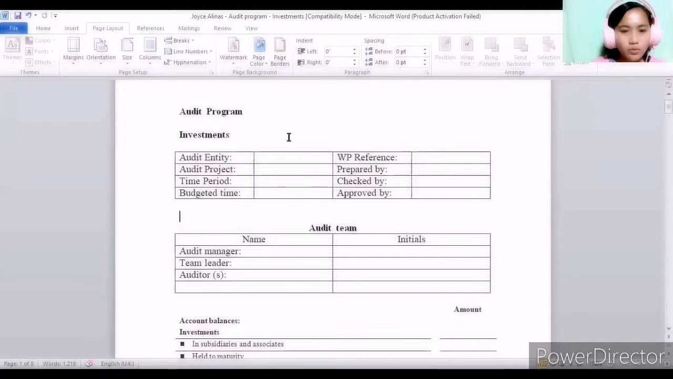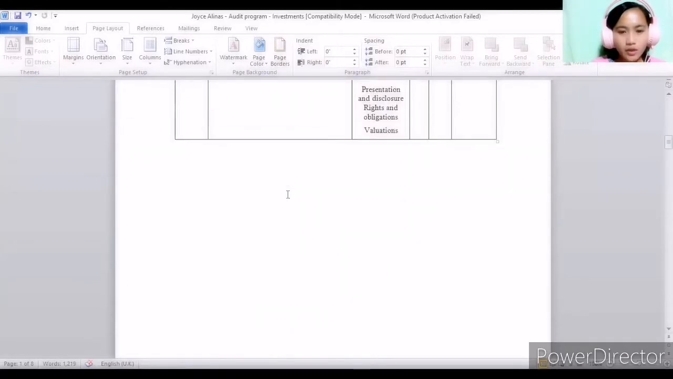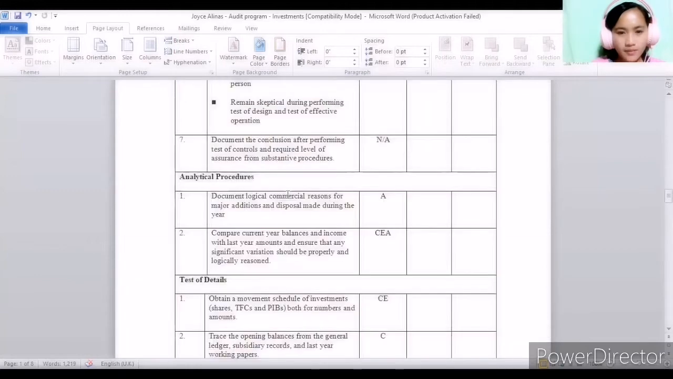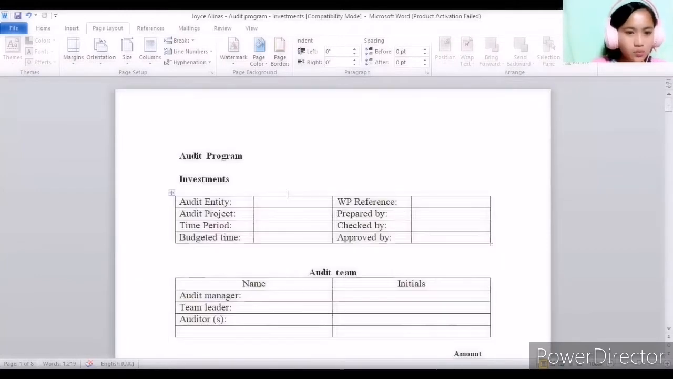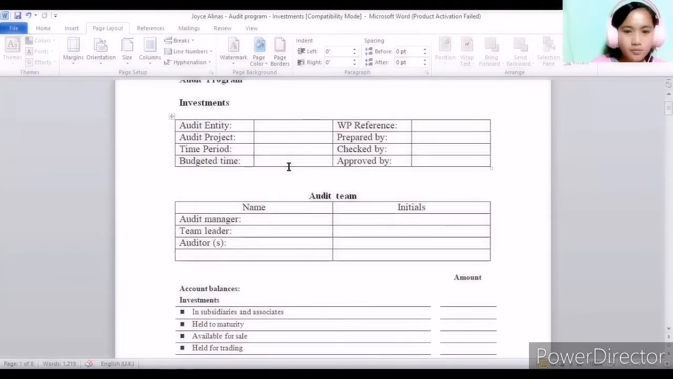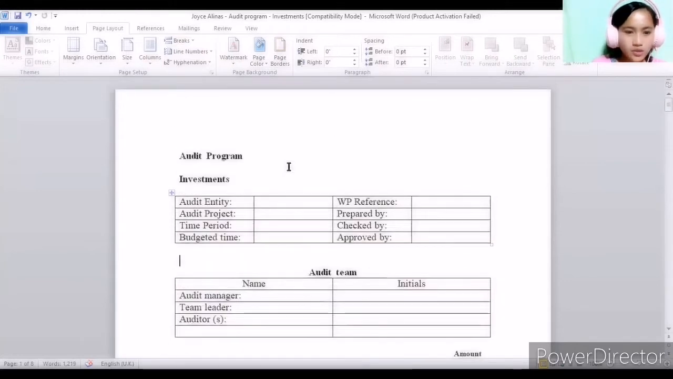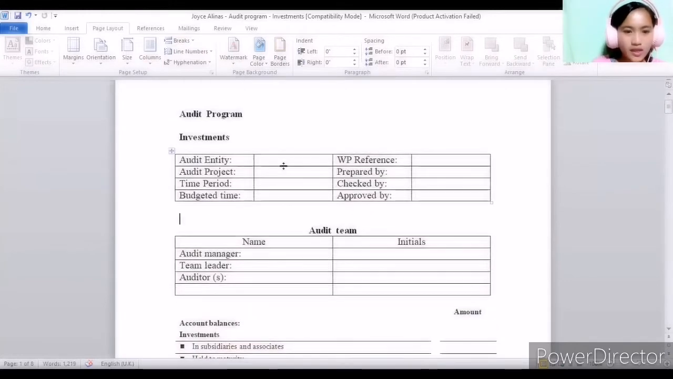Now I will show you my whole document about the audit program for investments. So let's start with the prior pages, which show the audit entity, the entity name, the project name, the time period allotted for the audit, as well as the budgeted time given by the management. This includes the names of who prepared, checked, and approved with their initials and signatures.